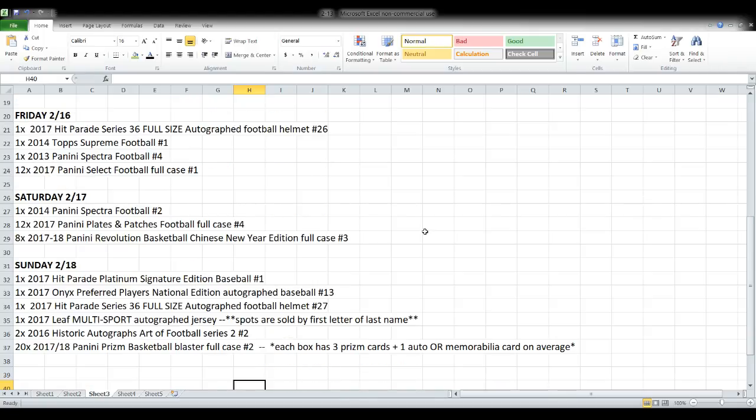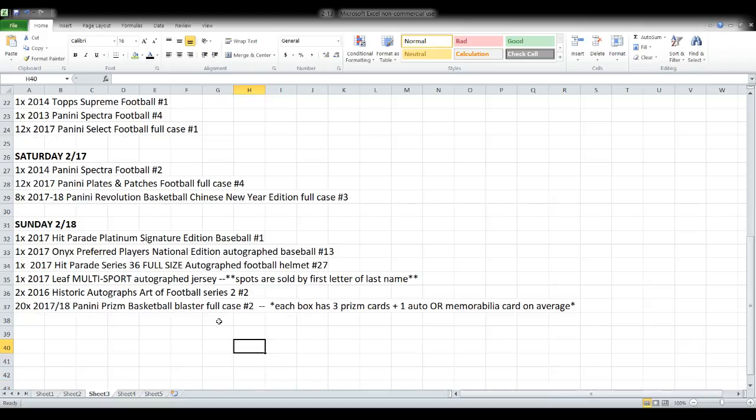And then Saturday, another full case of Plates and Patches football and some Revolution Chinese New Year basketball. Sunday, some more one box and memorabilia, and then some Prism basketball blasters. So that's what is up for the days ahead.